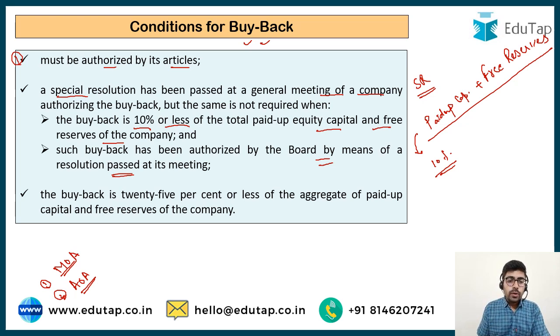Now the next point is that the buyback is 25% or less of the aggregate of the paid up capital and free reserves of the company. So up to 10% you can do it with the board resolution. But if you have to go up to 25%, this is the maximum amount which is permitted. This is the maximum ceiling which is permitted under the law. The maximum amount is 25% of the paid up capital and free reserves. This can be done by passing a special resolution.